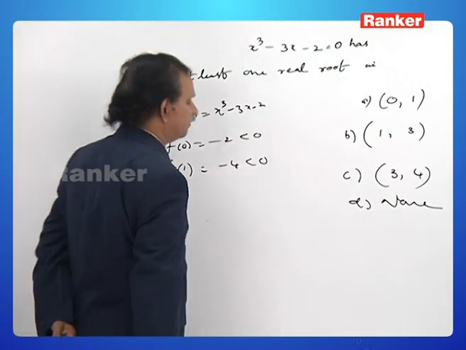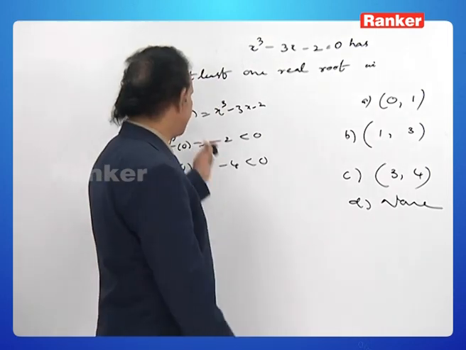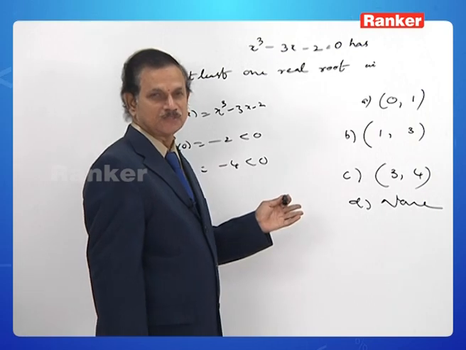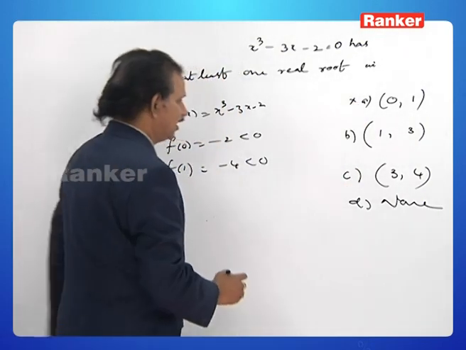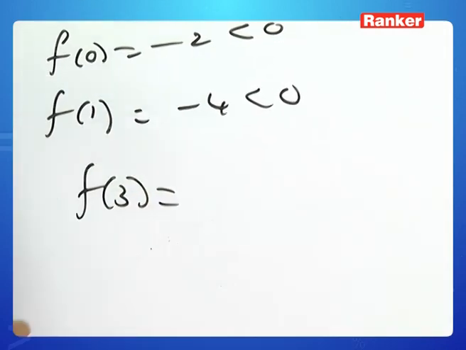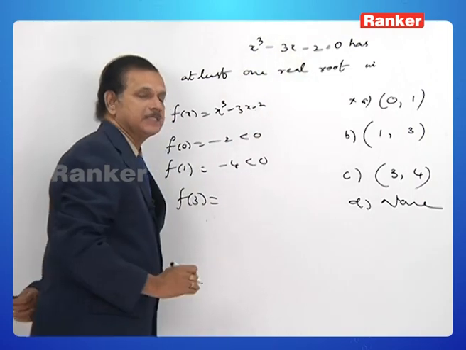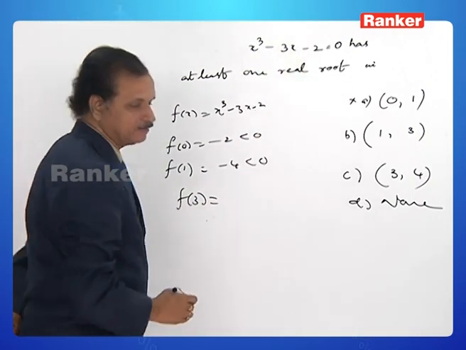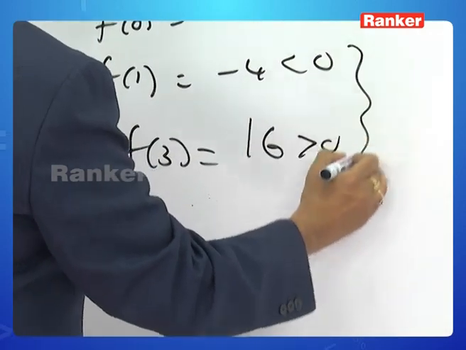Both of them are of the same sign. f of a and f of b, negative or positive? Positive. So this option is incorrect. Next, you find f of 3. What is f of 3? 27 minus 9 minus 2. Minus 9 minus 2 is minus 11. 27 minus 11 is 16. Positive. What do you say about this?